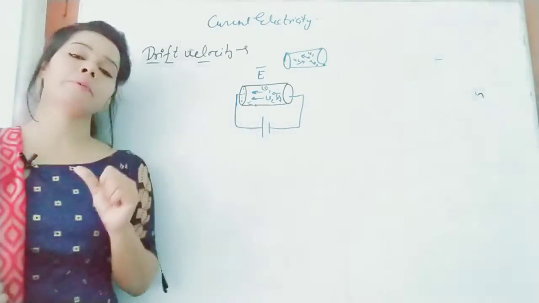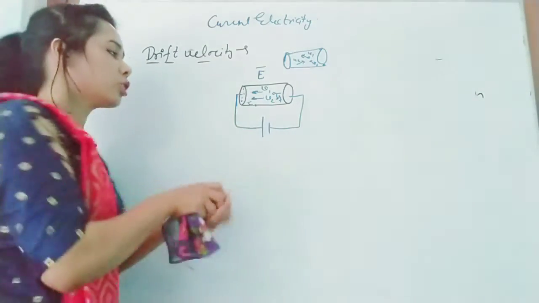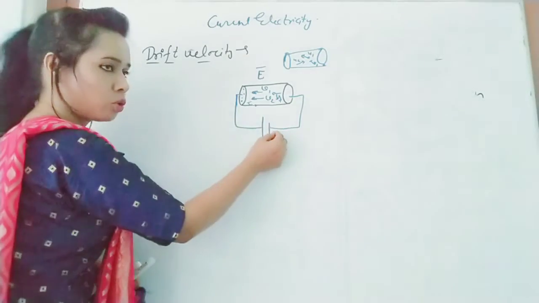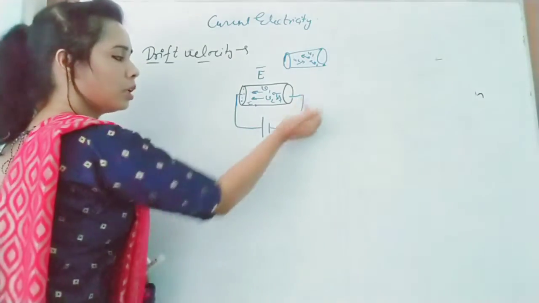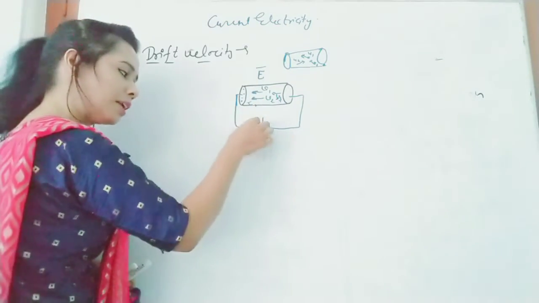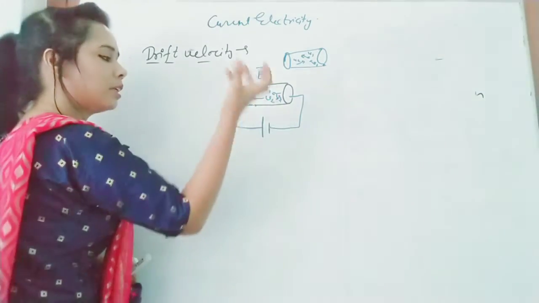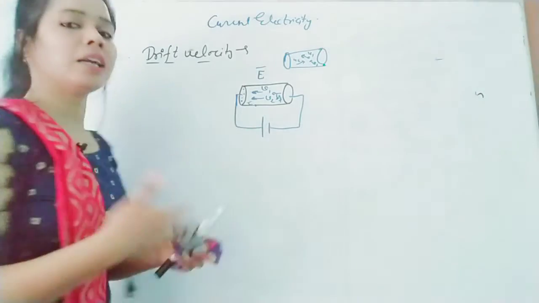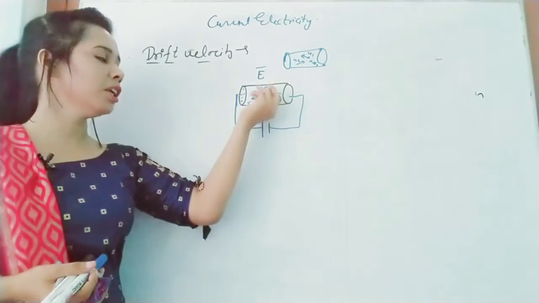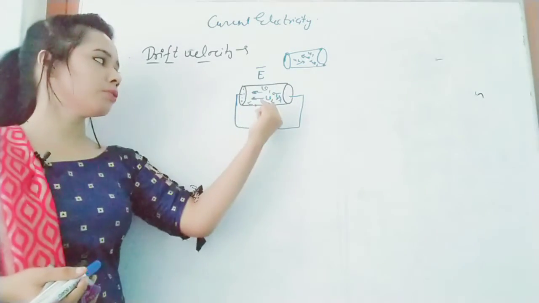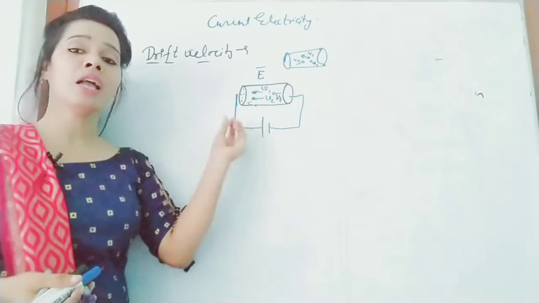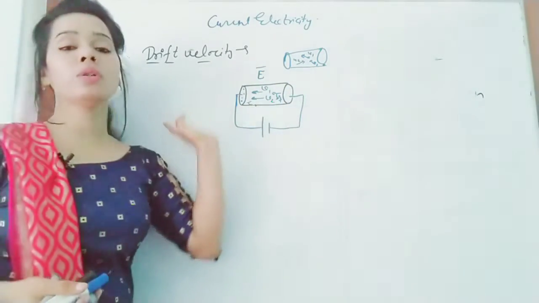Because the cell is providing energy, electrons come to the cell, take energy, jump to the negative terminal and try to move through the conductor. Again they come back to the cell, take energy, and start moving again. Means the free electrons experience a force because of the electric field, get energy from the cell and move through the whole circuit.